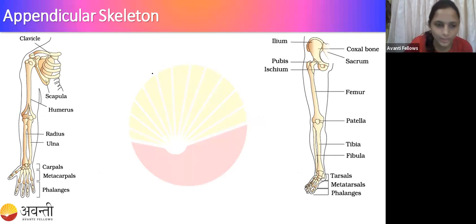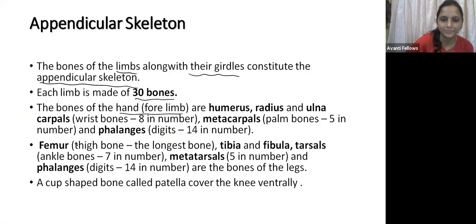So you can see this is the humerus. These two are the radius and the ulna, right? So humerus, radius, ulna, and carpals. In the wrist region, you can see the carpals. The metacarpals are present in the palm region, and these are the phalanges. Here there are 14 digits present. So those are the bones.